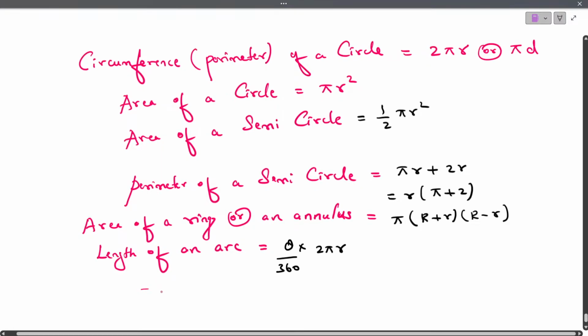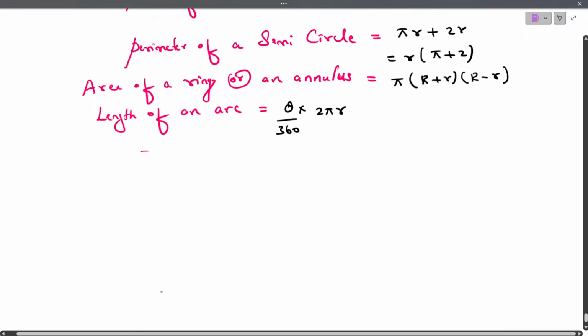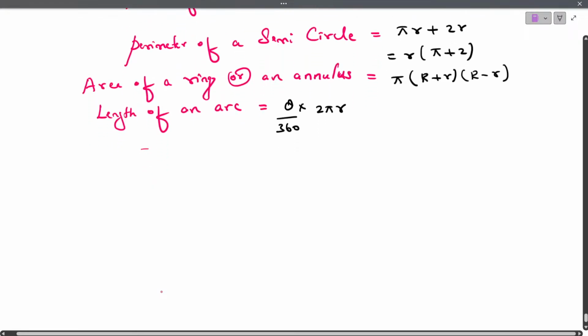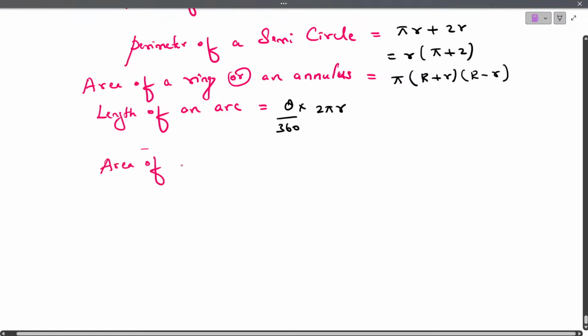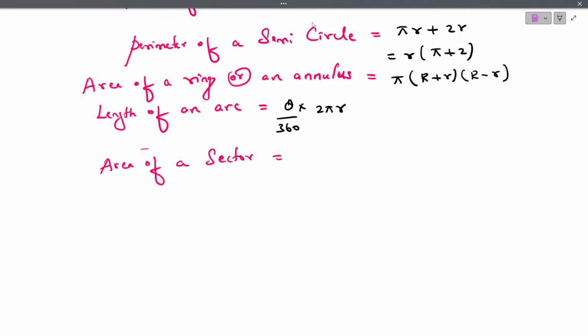And then we have the formula to find the area of a sector. The area of a sector formula is theta by 360 into pi r square. Both these formulas are highly important, which we are going to use here. So area of a sector is theta by 360 into pi r square.